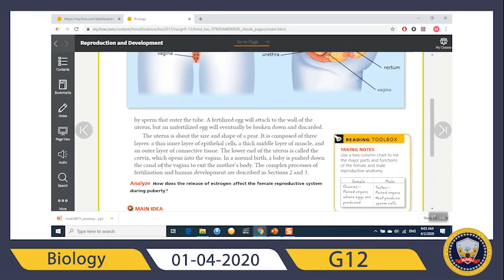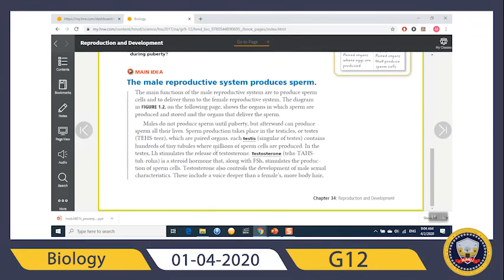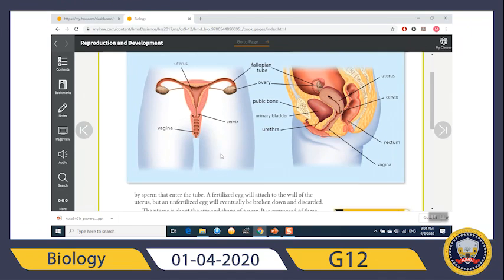A baby is pushed down the canal of the vagina to exit the mother's body, through the cervix and vagina. The baby will develop in the uterus. When it's ready, it will be pushed through the cervix into the vagina, out of the body. So these are the female reproductive parts.